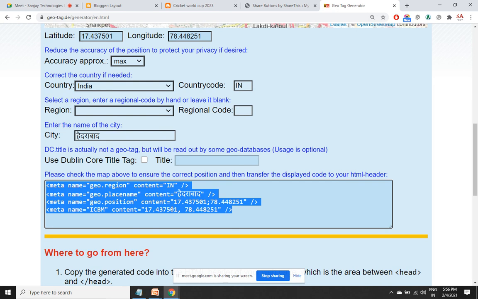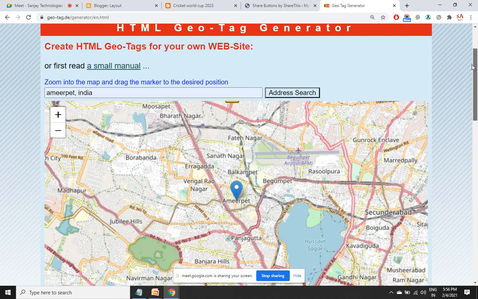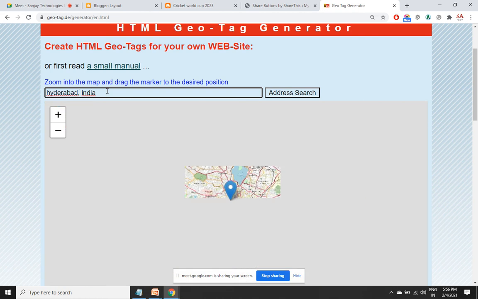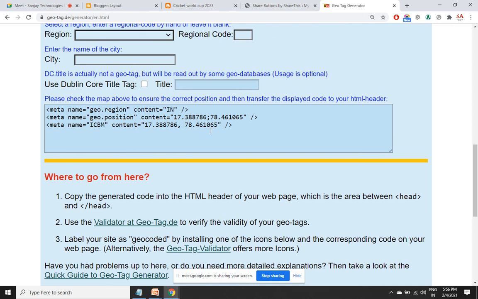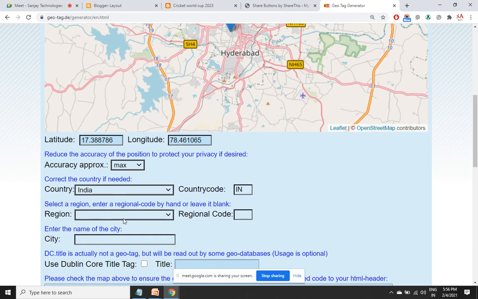So whatever code you get after selecting any location, I may want to target Hyderabad. No Amirpet, I want to target the entire city of Hyderabad. Copy these 3 lines of code. You can even choose radius here.